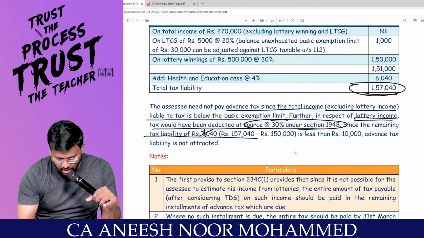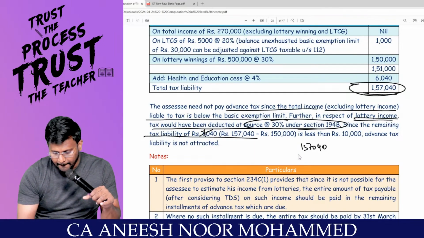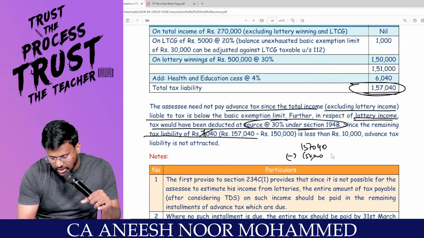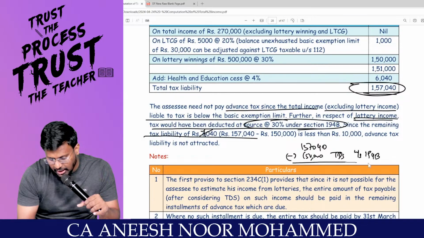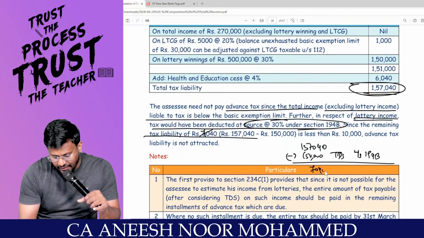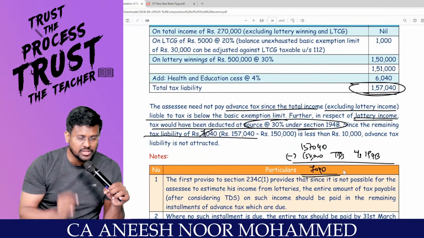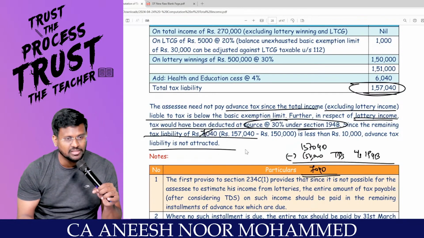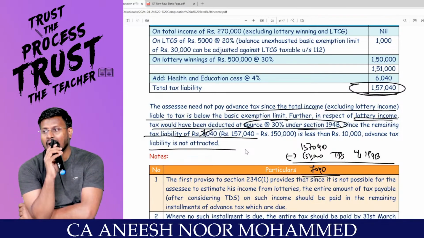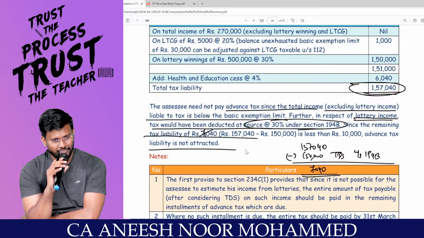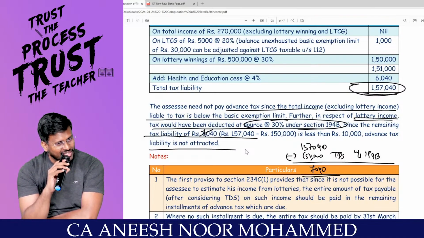7,040. That means, sir, 1,57,040 minus 1,50,000 which is TDS under section 194B. Comfortable? Which is 7,040. Since it is less than 10,000, no need to pay advance tax. Entire 7,040 you pay at the time of filing of return, either regular return under 139(1) or loss return under 139(3).